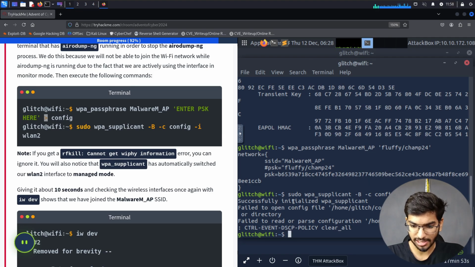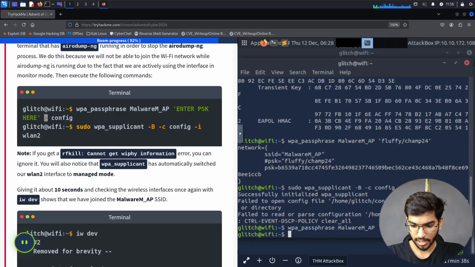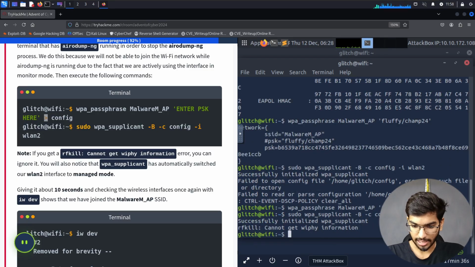So successfully initialized wpa_supplicant. So no such file or directory is present. Why is that? Oh, we forgot to save the above output to the config file. So let's say config, that has saved it, and now yes, cannot get information.